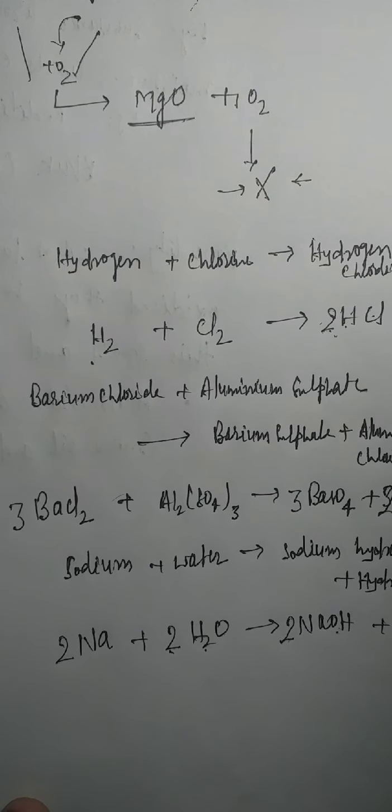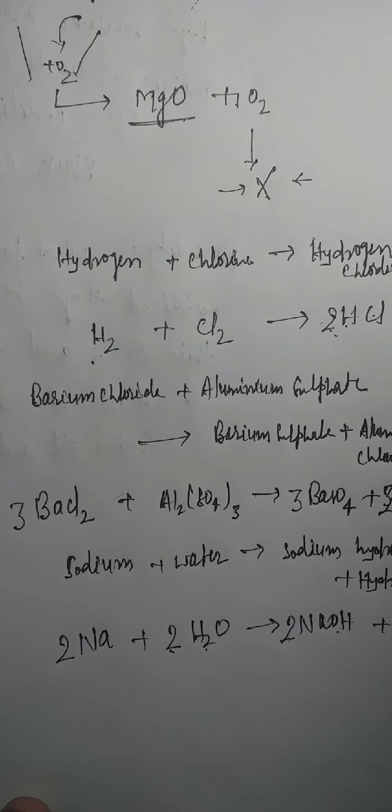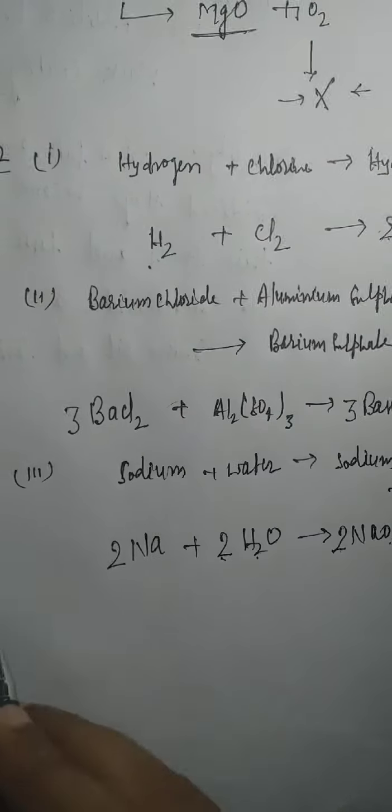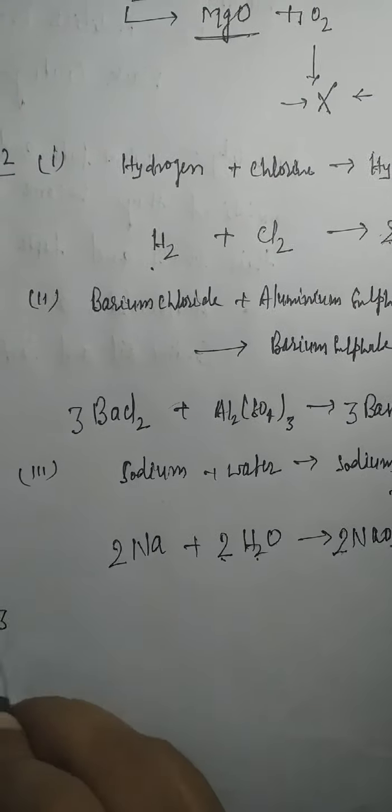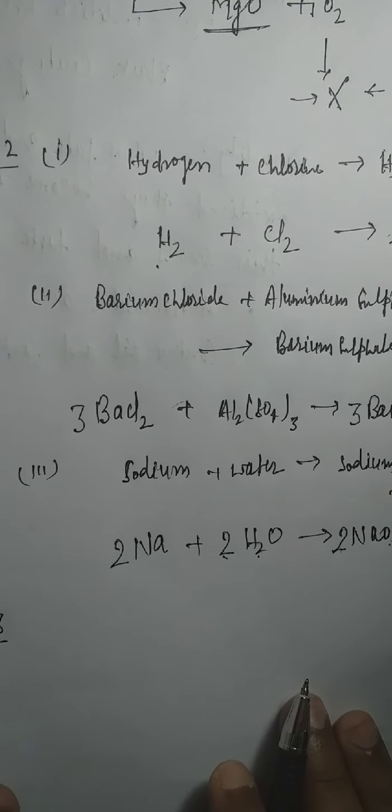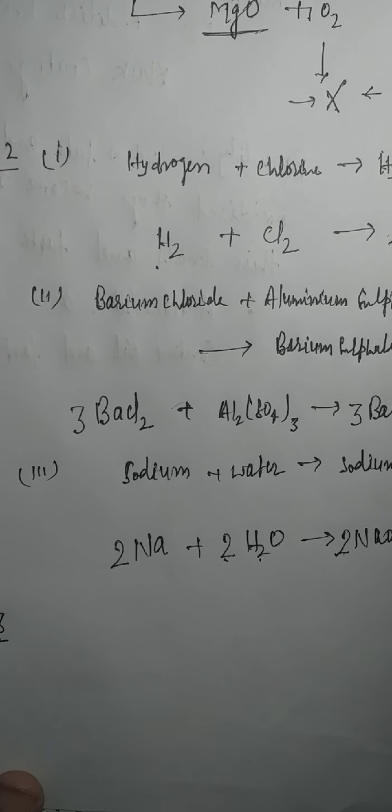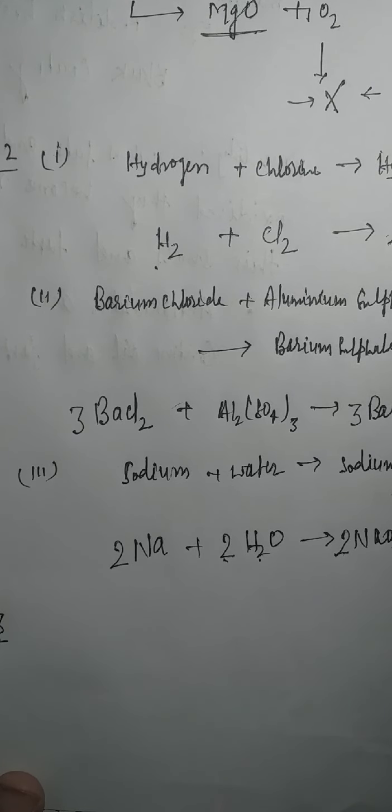Next is the question: write the balanced chemical equation. We are going through question number 3. Read question number 3 from the NCERT book and write a balanced chemical equation with the same state symbols of the following reactions.